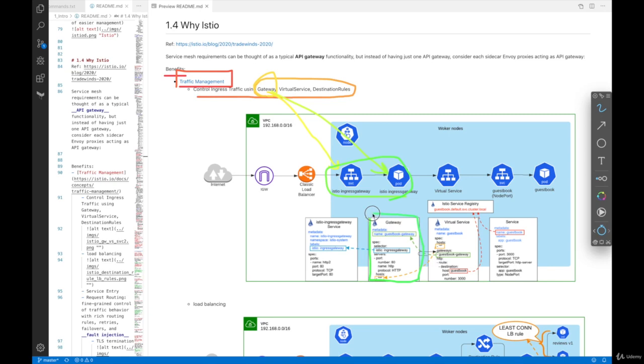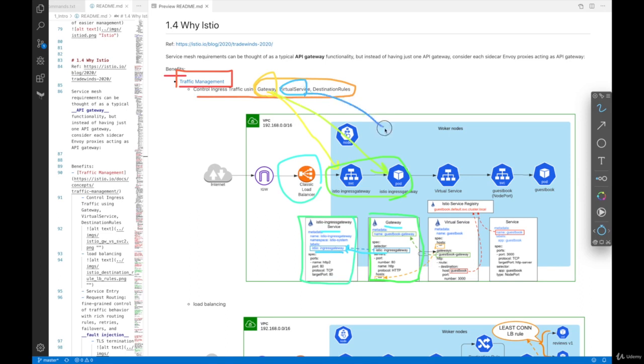This is an example of it, and this is a service. This service is of type LoadBalancer in AWS Kubernetes. So if you're using AWS Kubernetes, then a service of type LoadBalancer is going to create a classic load balancer by default. This is a service, and this is the gateway. The gateway references this service by the label istio ingressgateway.